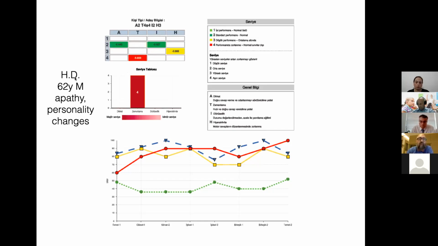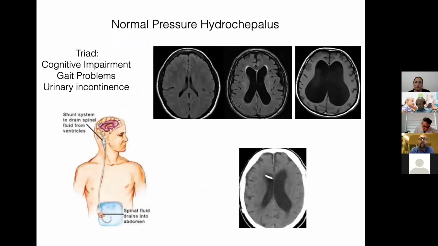So HD was a 60 years old male who presented with apathy and personality change, and there were very mild findings in the routine neuropsychological evaluation, but using the MOXO we detected some change. So far we have this nice experience that I think the change in the timing is usually some kind of a signature for frontotemporal dementia in this group of patients.